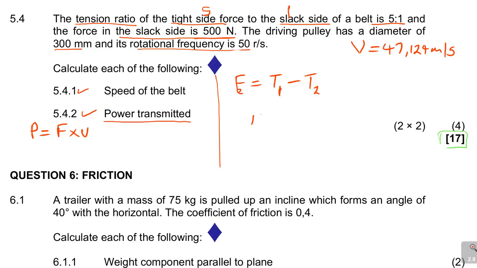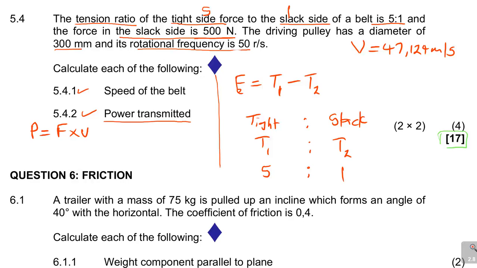So I will say like this: tight is to slack. Just want to show you how you can work on this. So let's call it T1 is to T2, tight for T1, slack for T2. They said the ratio was 5 is to 1. Do you see how I'm going?